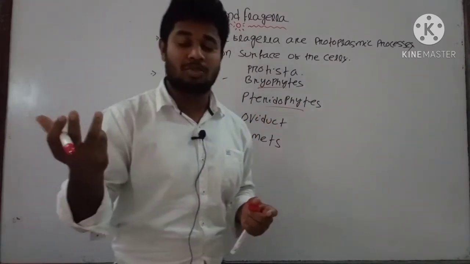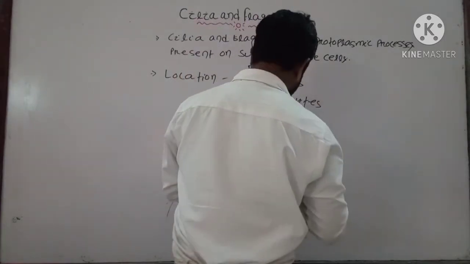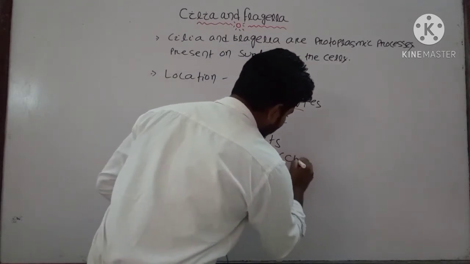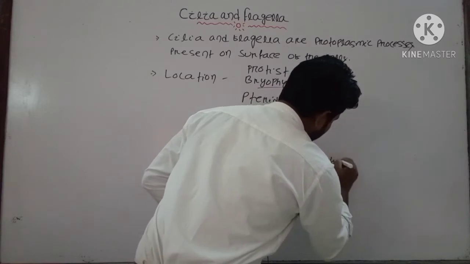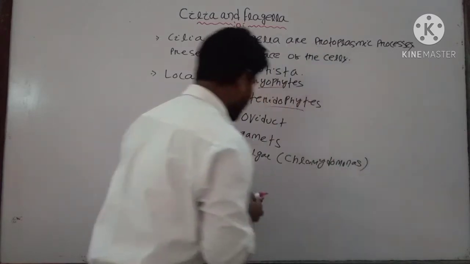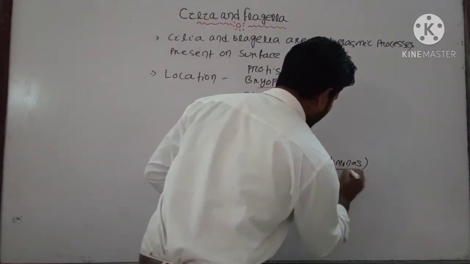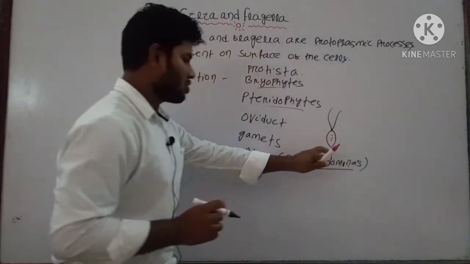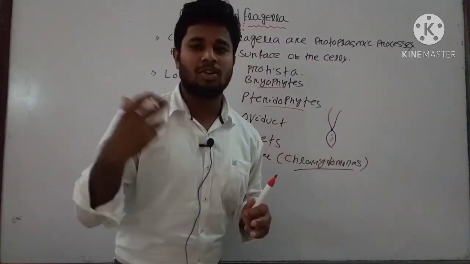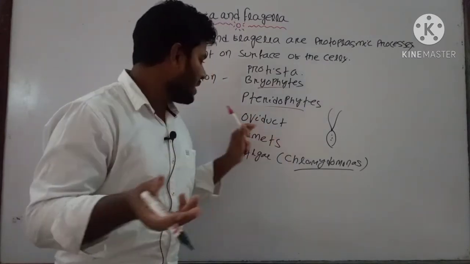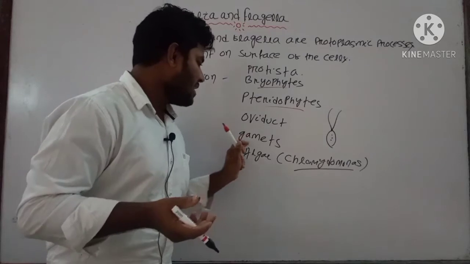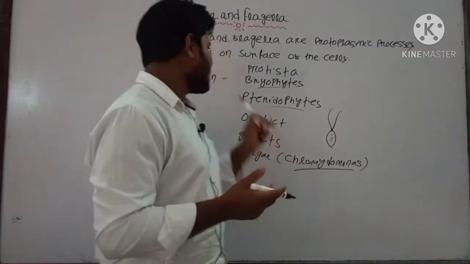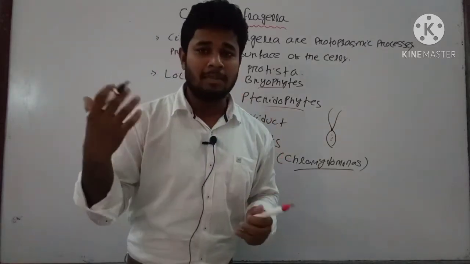In the case of algae you have Chlamydomonas. You have already studied it when you studied algae. Suppose this is your Chlamydomonas; these flagella-like structures are present. This is the structure of your Chlamydomonas. Then the oviduct is present inside the female reproductive system in the human body. It also has cilia-like structures, and different gametes, male gamete and female gamete, also have flagella-like structures. These are the important locations where you can find cilia and flagella structures.